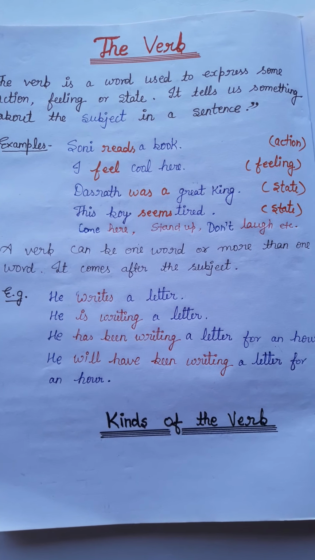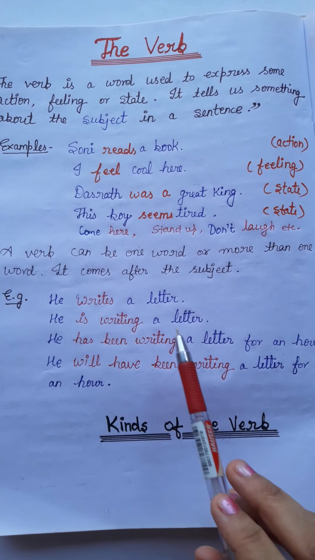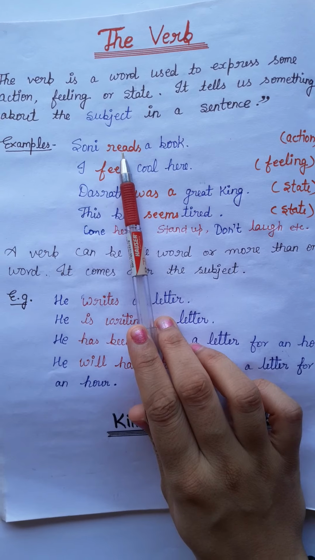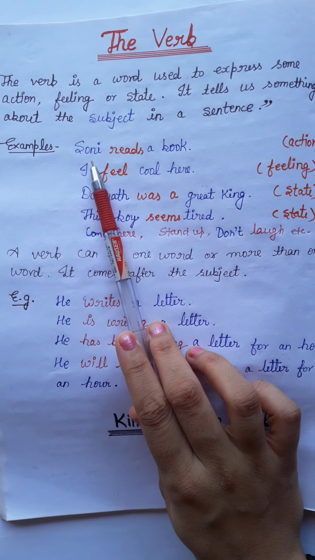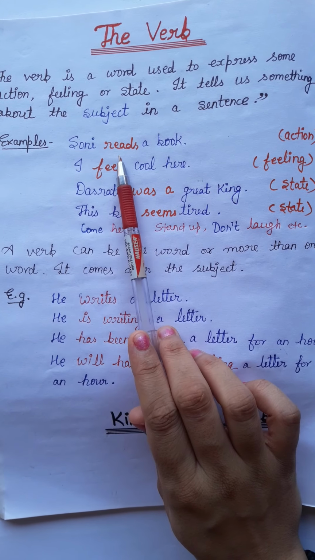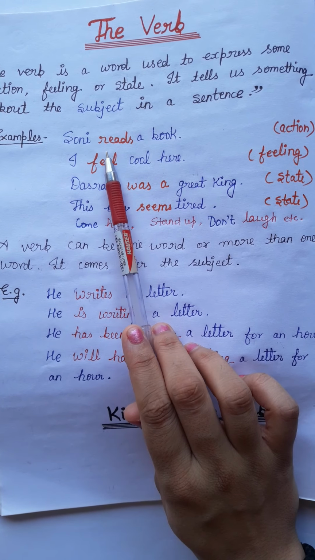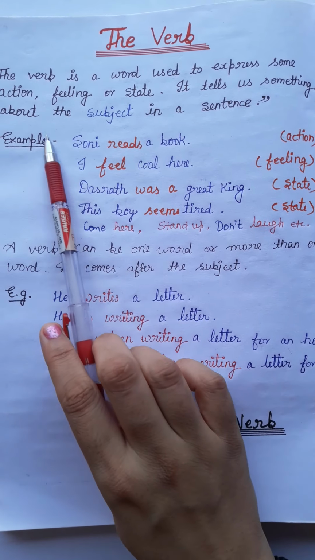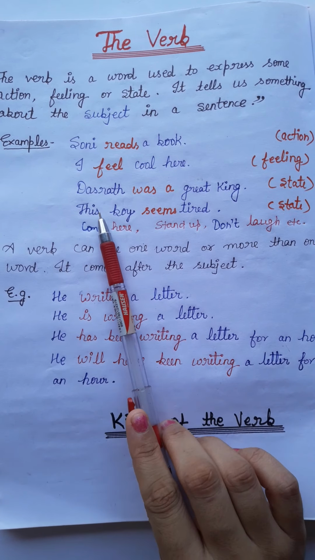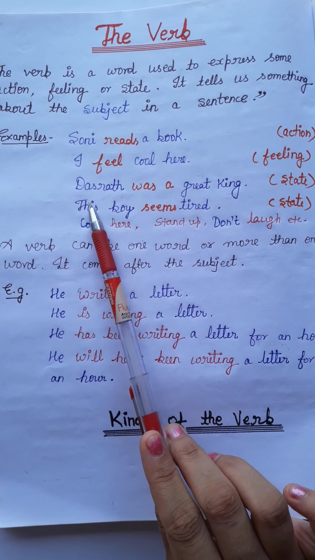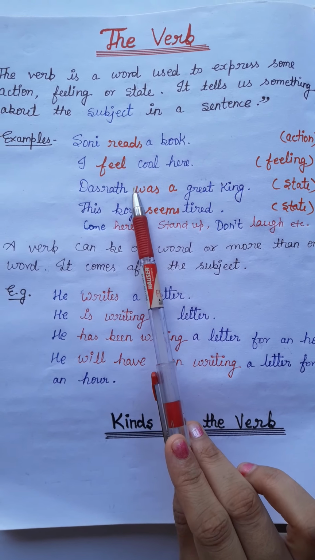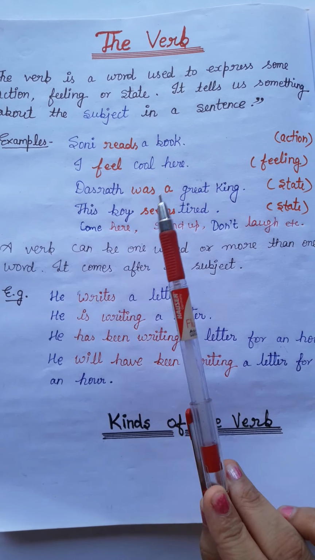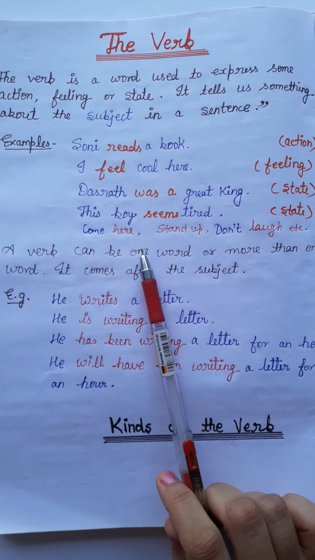Like in the first sentence, Sony reads a book. Here, read is an action. It is not a state, it is not the feeling of Sony, because Sony is doing some action. Reading is an action, so it is expressing the action in a sentence. I feel cool here. It means you are feeling something like cool and the verb is expressing feeling here.